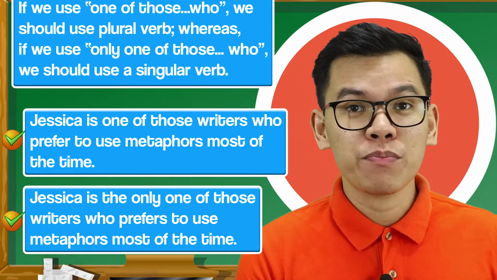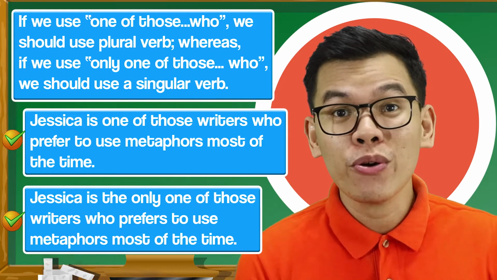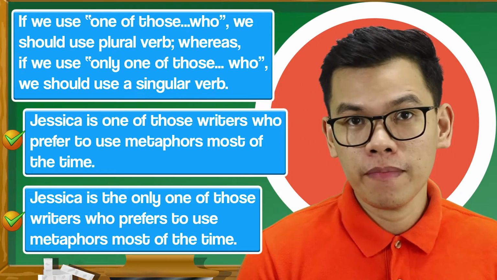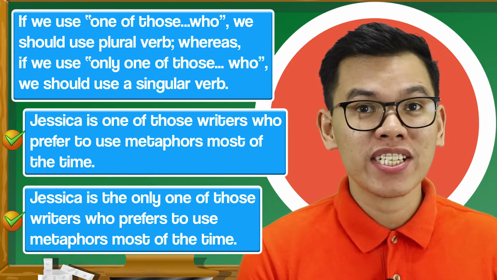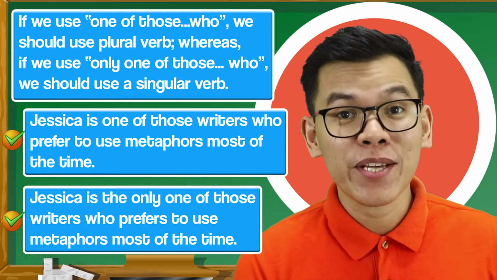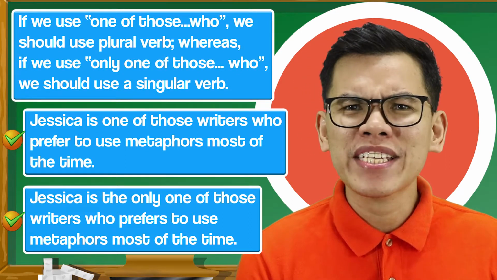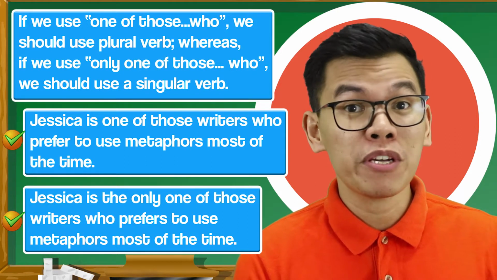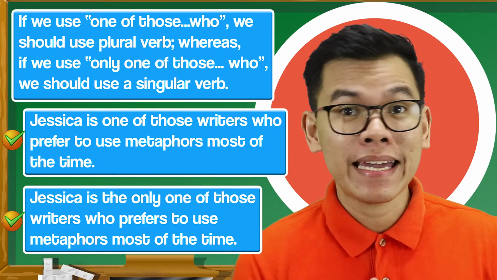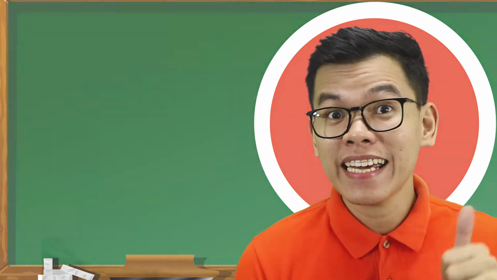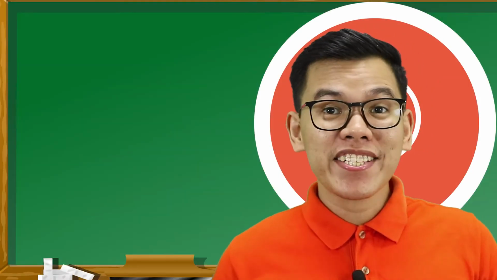If we use the expression one of those who, we use the plural form of the verb. And if we use the expression only one of those who, we use the singular form of the verb. It's very easy to determine actually. If it has the word only, we use singular form of the verb. And if it does not have, we use plural. Got it? So that ends our lesson for today.